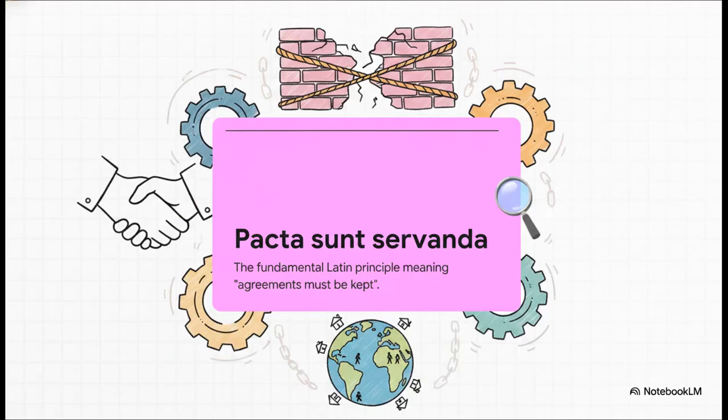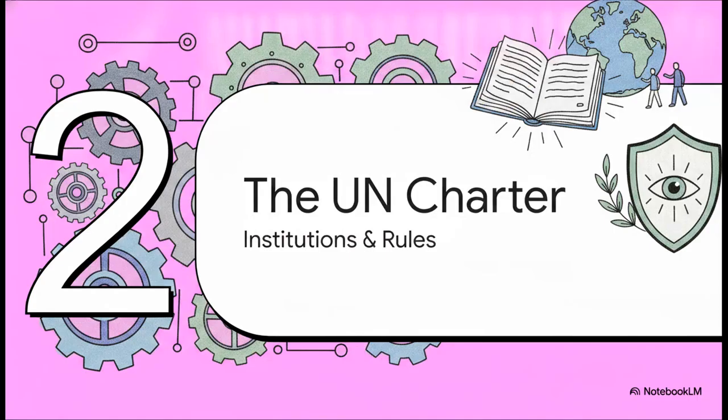And here is where it all comes together. The absolute crucial point of this entire ecosystem is captured in a famous Latin phrase, pacta sunt servanda. It means agreements must be kept. Remember how I said there's no world police force ready to swoop in militarily for every broken rule? Because of that, this entire international system is basically an honor system. It relies heavily on good faith. It is quite literally the invisible glue holding the world order together. States generally obey the rules because they know if this pact of mutual trust breaks down, global stability goes down right along with it. Moving on to Section 2, the UN Charter.